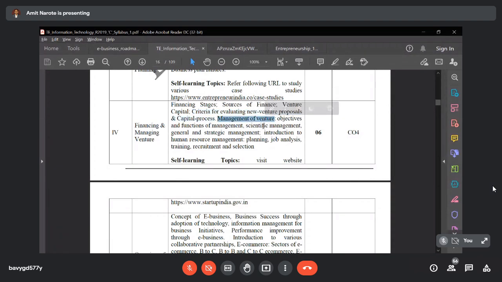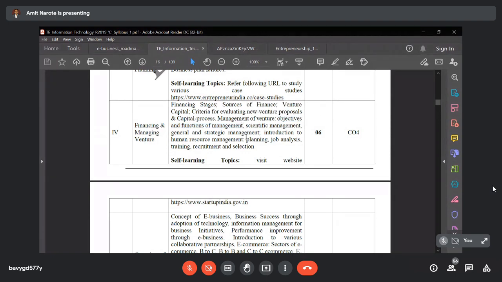Then management of a venture. Once you identify the criteria, the next part is how to manage the venture, or how to manage the fund. When you are getting a large amount of funds, managing them is quite tedious. You require a very skilled person to manage such a fund. Then objectives and functions of management: what are the objectives and functions of management? That role you have to define here.